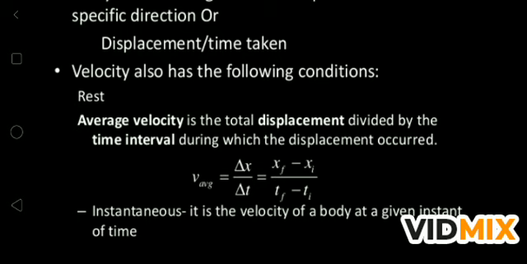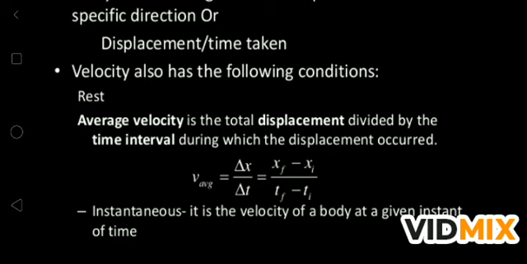As we are using this relation, V average is equal to delta x upon delta t. So what is delta? Delta is a difference. The triangle symbol is used for delta, means difference. Means xf minus xi, f for final and i for initial. Means the final position minus the initial position.